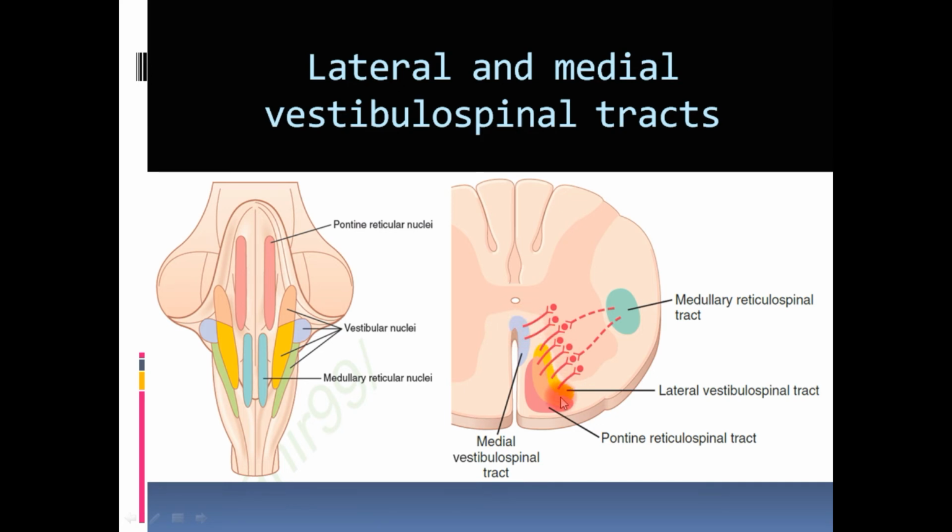These are selectively stimulated on the basis of the vestibular apparatus stimulation, and that we will study in detail in the vestibular apparatus and equilibrium lectures. But for this lecture, you have to only consider one thing, that the vestibulospinal tract is reinforcing the action of pontine reticulospinal tract, that is stimulating the anti-gravity muscle.